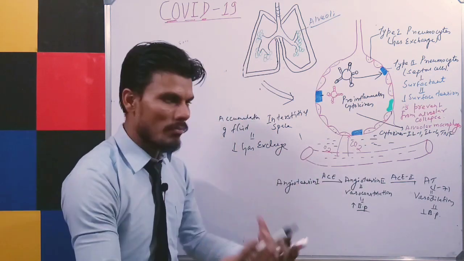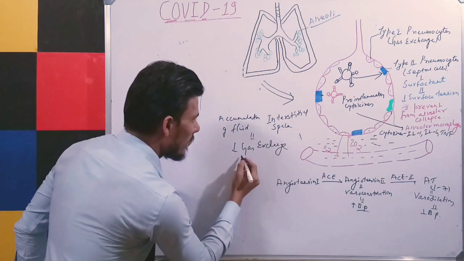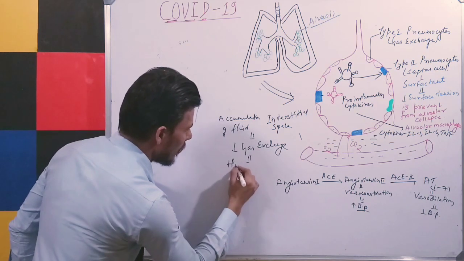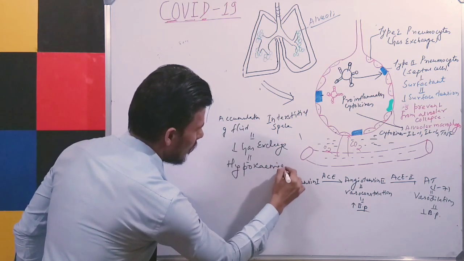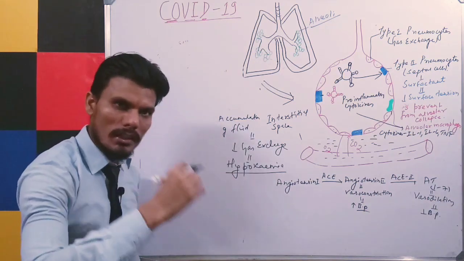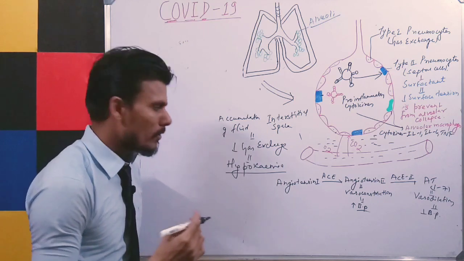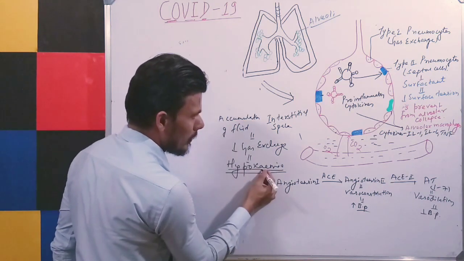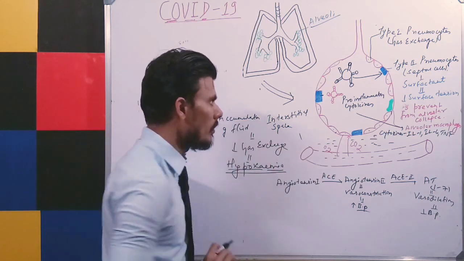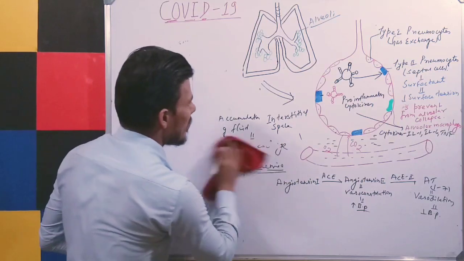Now due to increase in vascular permeability, the plasma is coming outside and will block, right? So there will be a decrease in gas exchange, and it will lead to hypoxemia. What is hypoxia? Decrease in oxygen level, or decrease in adequate supply of oxygen. So when there is decrease in oxygen supply in blood, it is known as hypoxemia. Why? Due to the accumulation of fluid in the interstitial space. So there may be hypoxemia in the patient.